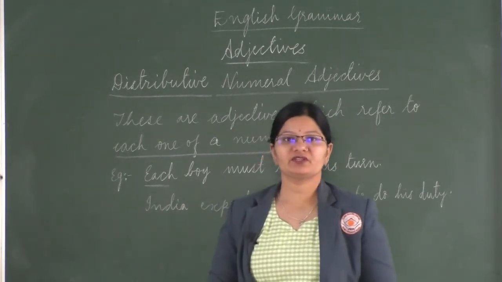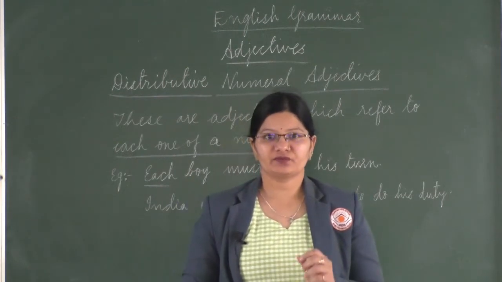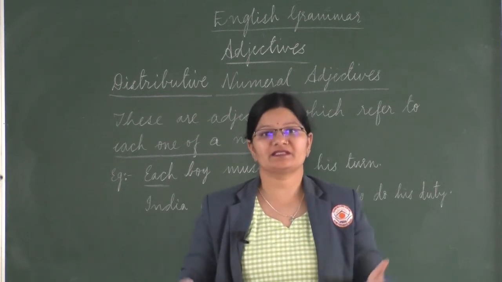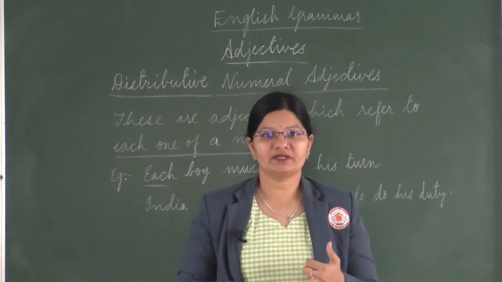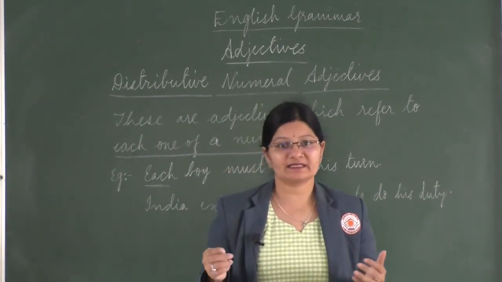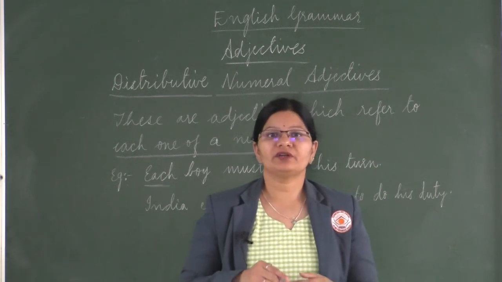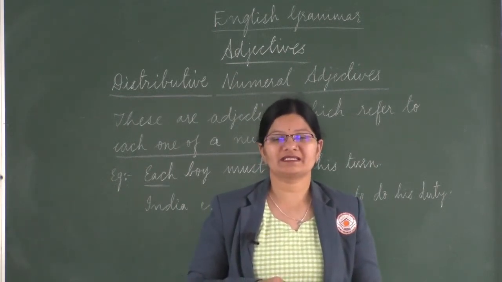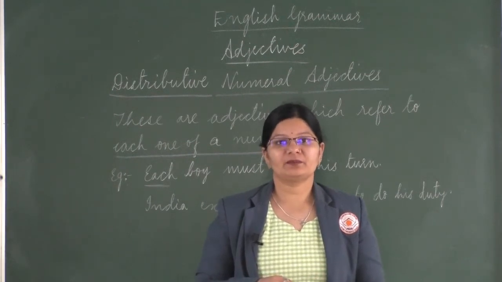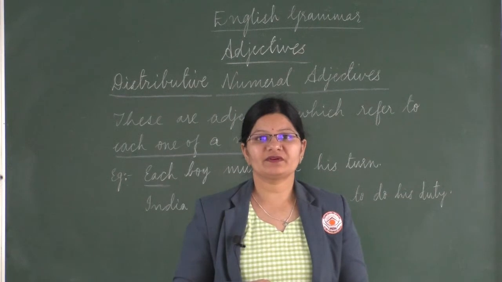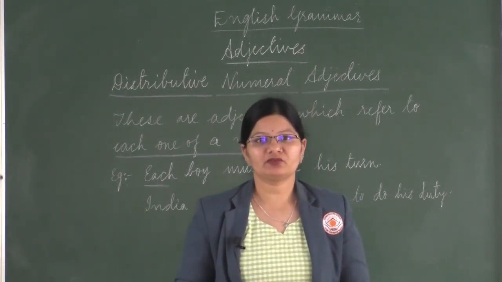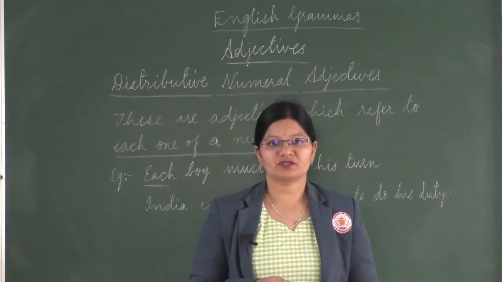So kids, I hope you have understood the 3 kinds of adjectives of number, and we also know that definite numeral adjectives are further classified into cardinals and ordinals. Cardinals refer to the numbers 1, 2, 3, 4, 5, 6, 7, 8, 9, 10, etc. and ordinals refer to the position, that is first, second, third, fifth, 10th, etc. For example, Sunday is the first day of the week, and February is the second month of the year. So these are the positions of the things.